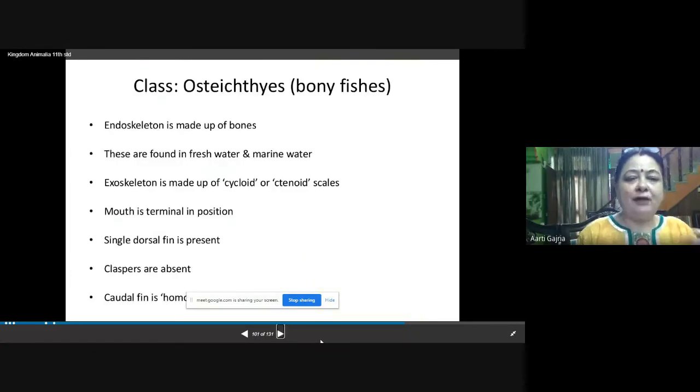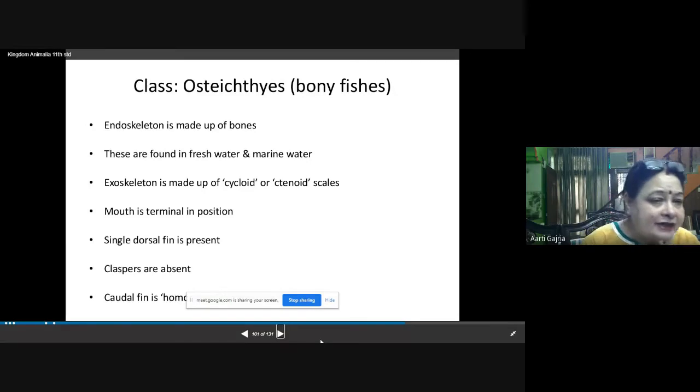So this was all about the chondrichthyes. That means the fish which are having endoskeleton made up of cartilage. Now we will study about the osteichthyes. Osteichthyes is the class of superclass Pisces which is consisting of bony fishes. Now, what is bony fishes? Bony fishes are the fishes where the endoskeleton is made up of bones, not the cartilage. And they are found in fresh water as well as in marine water. Chondrichthyes you will find only in marine water, whereas osteichthyes you will find in marine as well as fresh water.